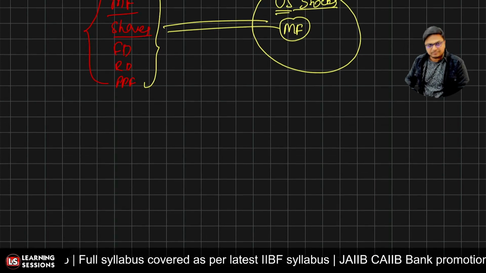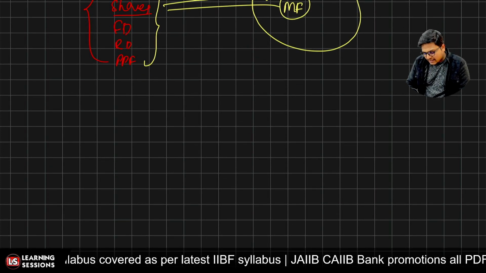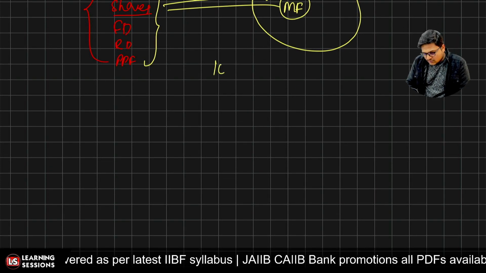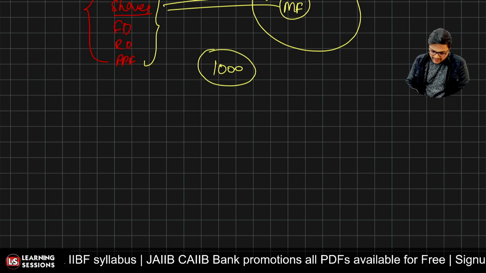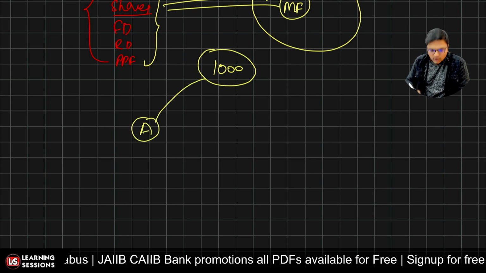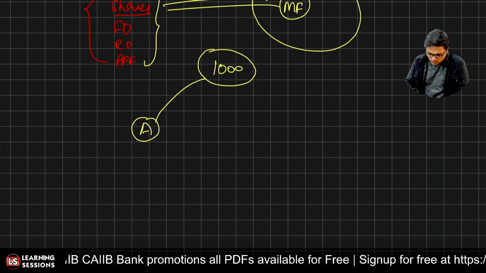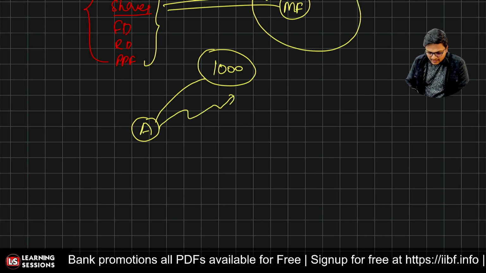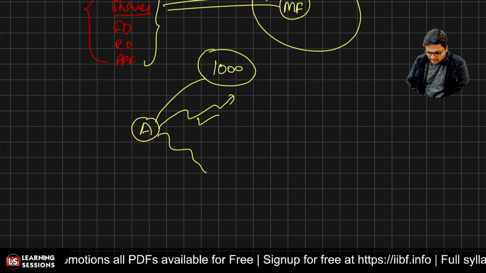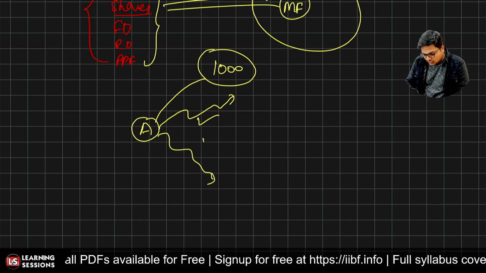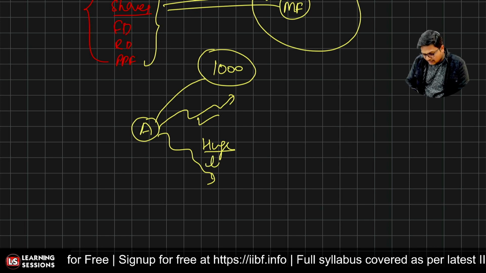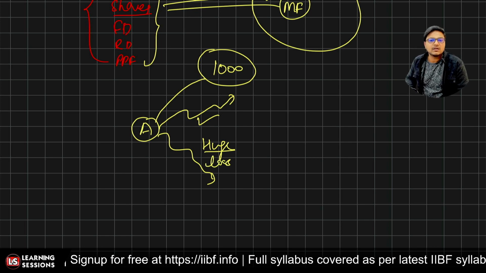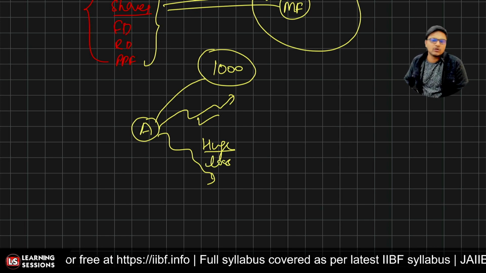Now, what is the main funda? Let's say I have rupees 1,000 with me and I want to invest. Let's just take an example. I invested this money into stock A. Now, if the price of stock A grows, definitely I'll have a benefit. That's a plus point for me. But if it drops, then there will be a huge loss, because I invested my whole capital into one particular security, right?